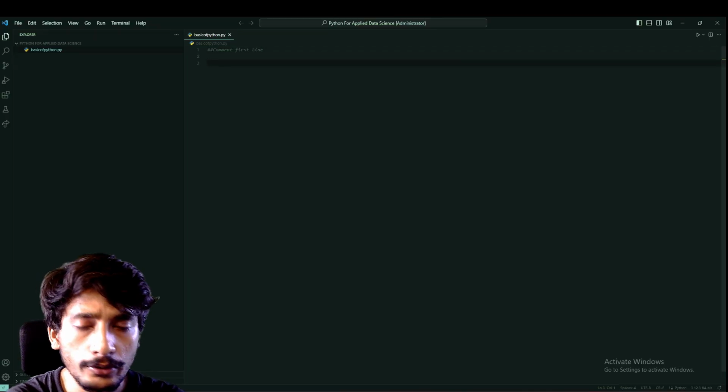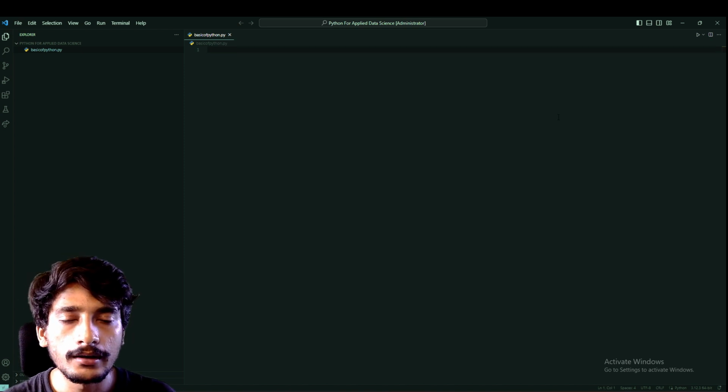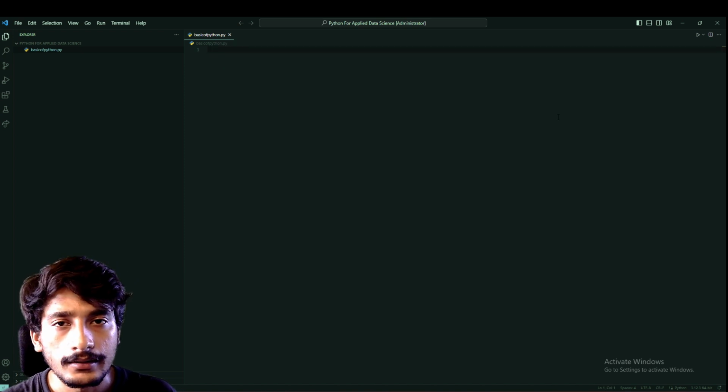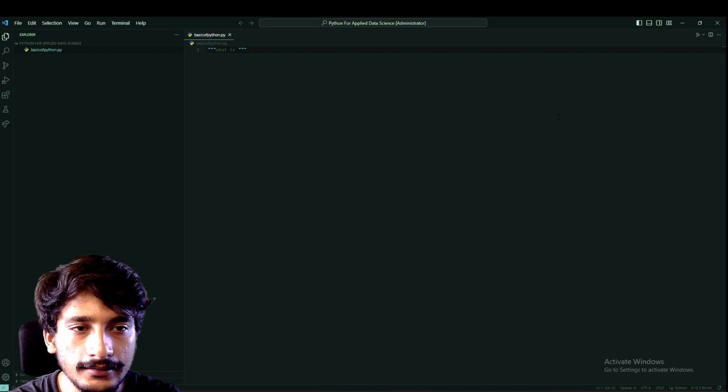How do we comment a paragraph? What if we want to comment multiple lines? A good method is to use double quotes 3 times. Whatever you type in it is a comment.